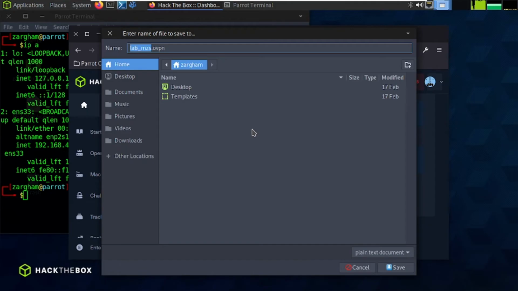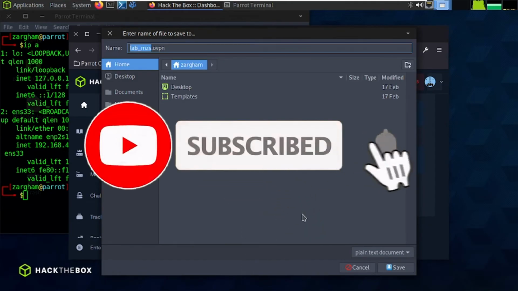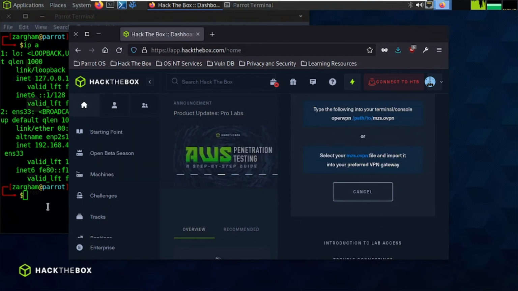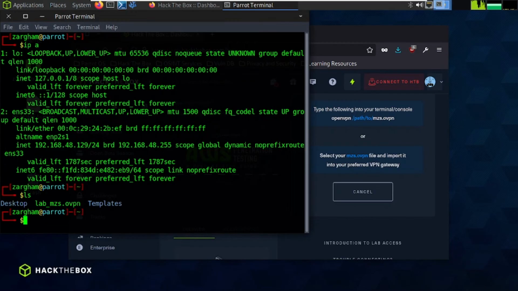It is asking me where to save these files. I will select local document. Let's check if the file has been downloaded. Yes. So we will type here. We need to open a VPN program with these configuration files.